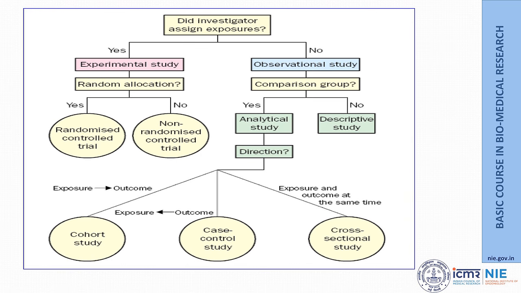So, in experimental studies, the investigator assigns the exposure, and this exposure could be in terms of a new intervention, new drug or new vaccine. These studies are further classified into randomized and non-randomized studies based on random allocation of exposure. On the other hand, in observational studies, the investigator does not assign the exposure.